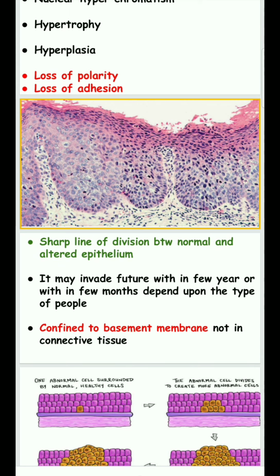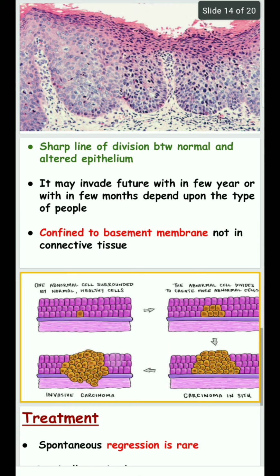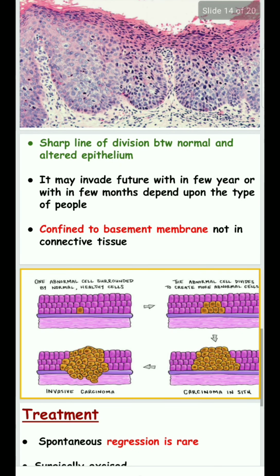It may invade in future, within a few years or a few months, depending upon the person. If the carcinoma in situ invades the connective tissue, it is called invasive carcinoma. If it is confined to the basement membrane, not in the connective tissue, it is called carcinoma in situ.